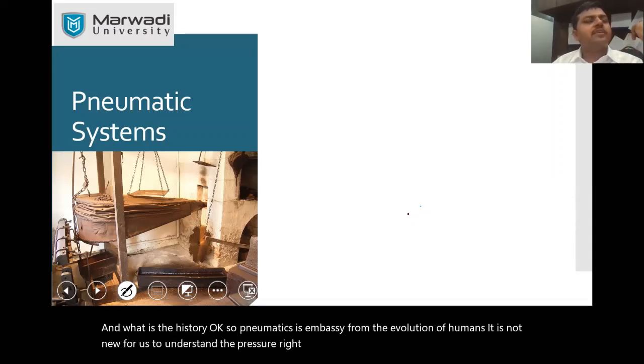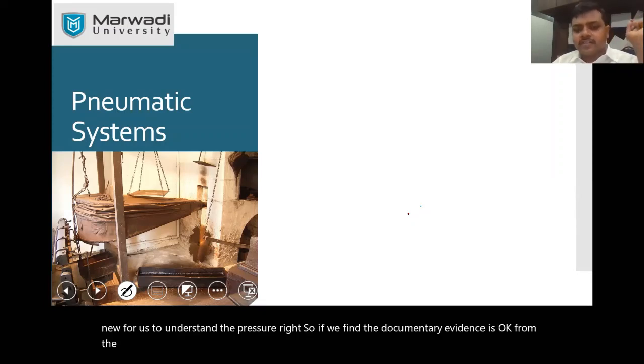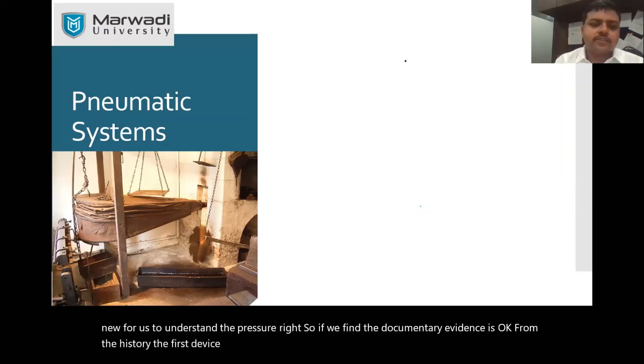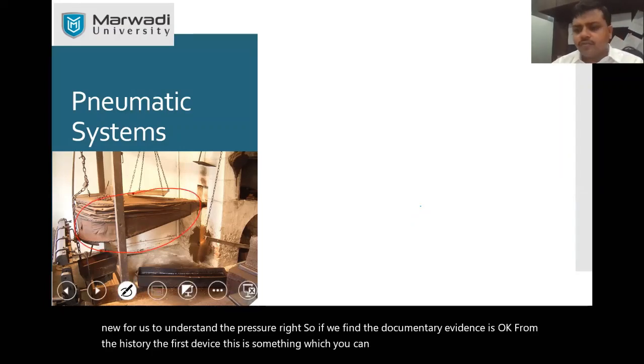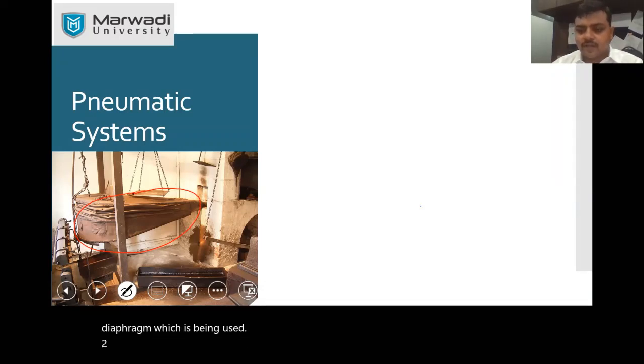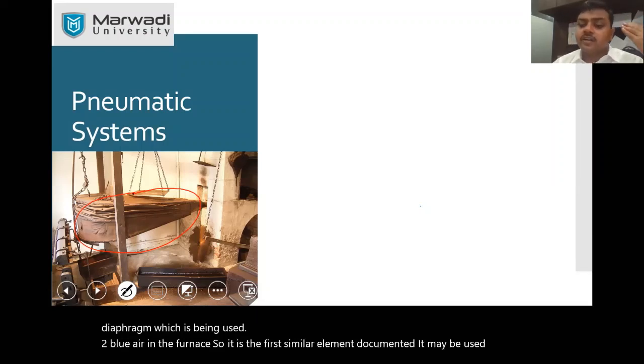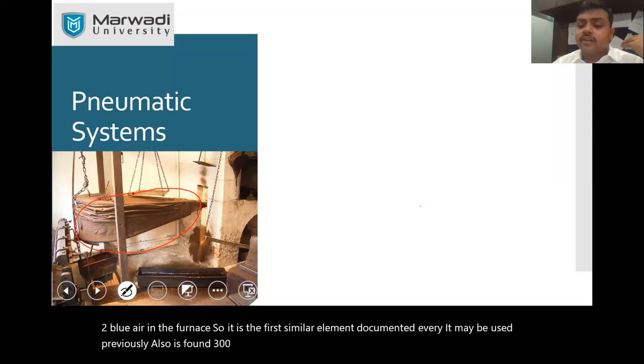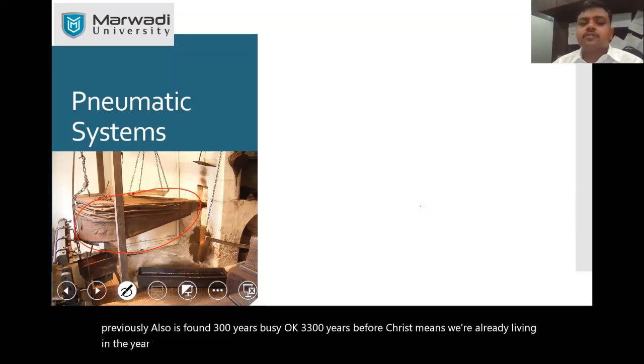If we look at documentary evidence from history, the first device you can see here is a diaphragm which was used to blow air into a furnace. The earliest documented evidence, though it may have been used previously too, is found around 300 BC. Since we are already living in the year 2020, that means about 5,000 years back people were using some sort of pneumatic devices in their regular life.